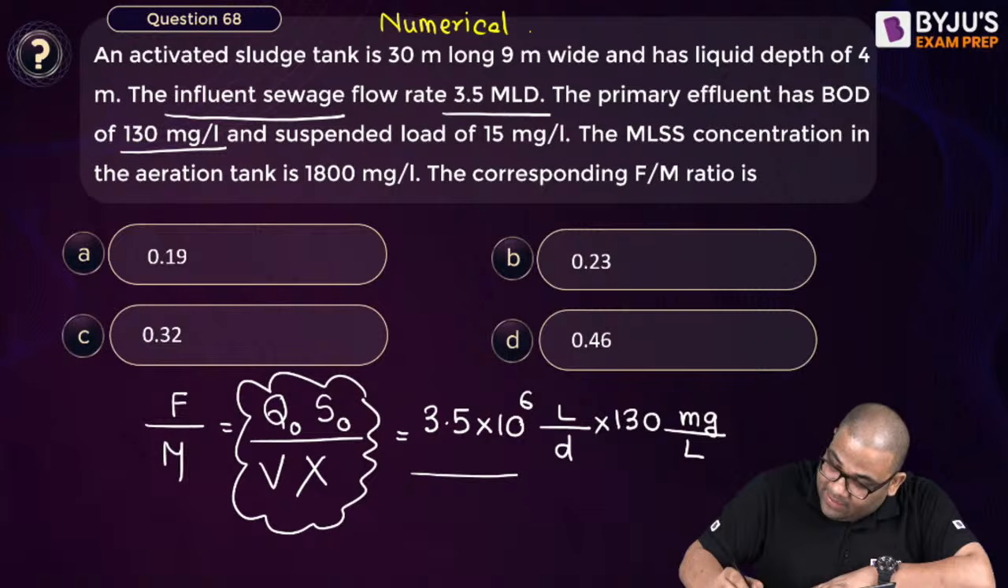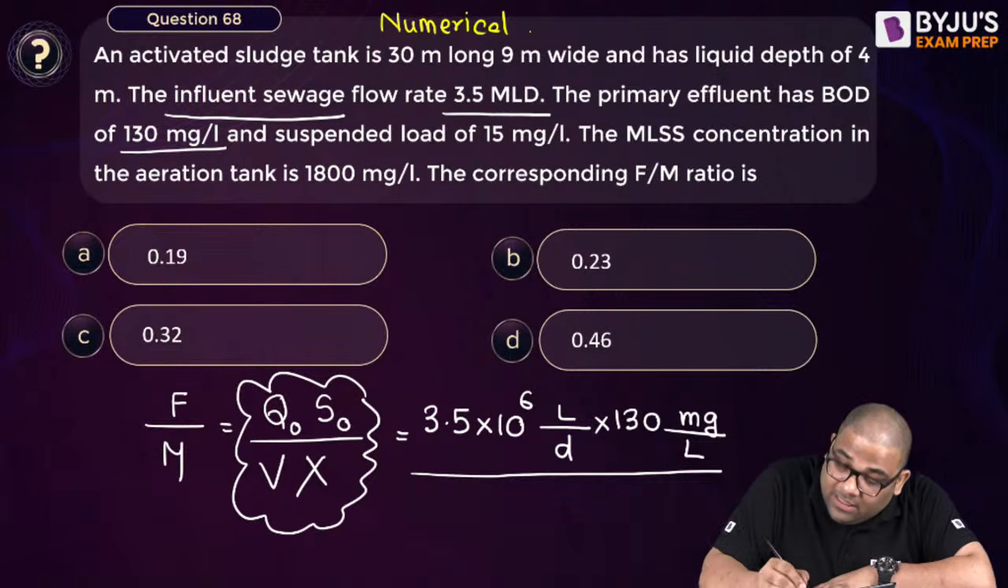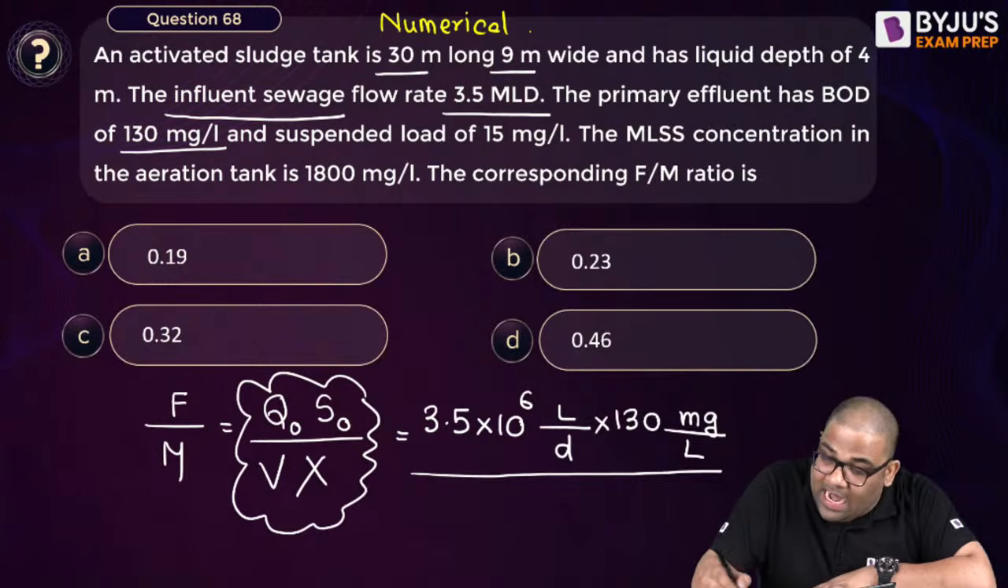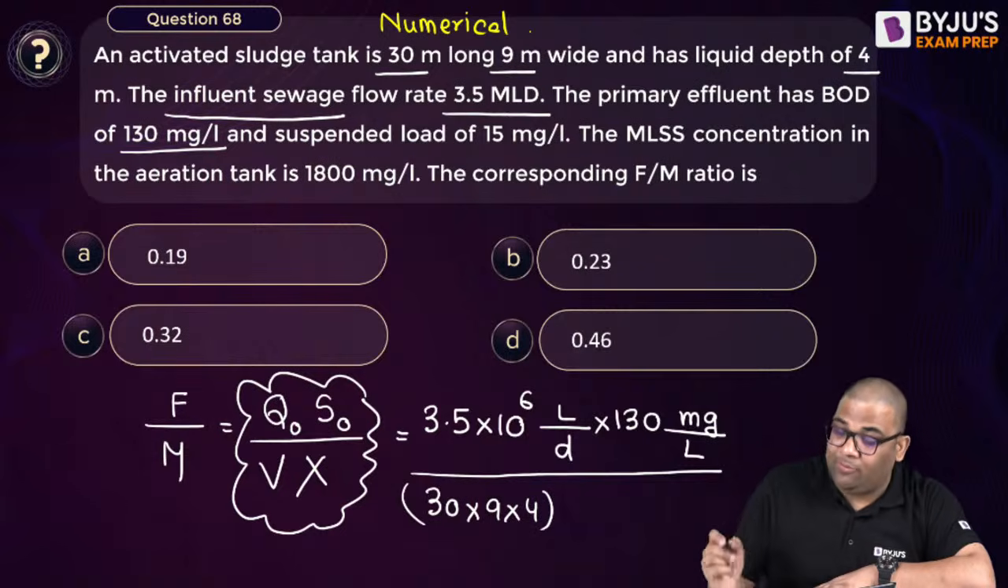Divided by volume. Volume of the tank is 30 meter, 9 meter, and depth is given as 4 meter. So 30 into 9 into 4. Everything you have to express in liters. So what is this answer?